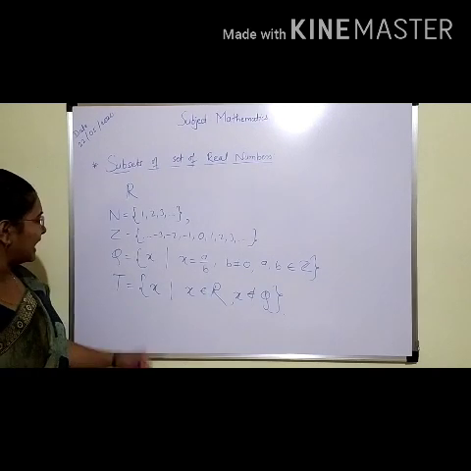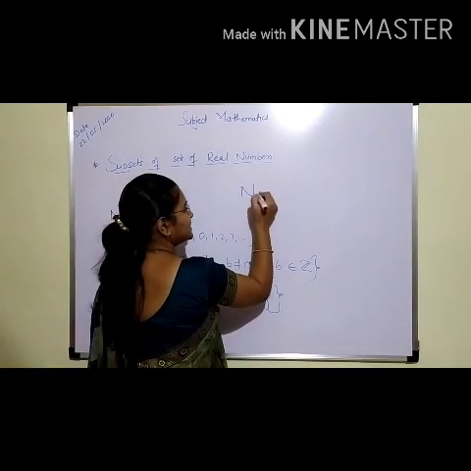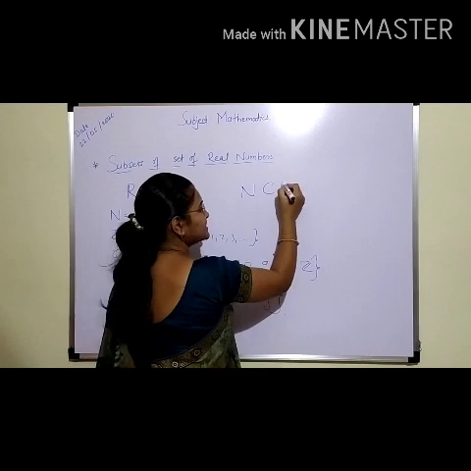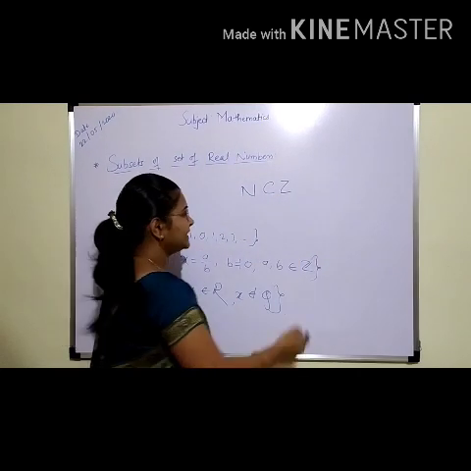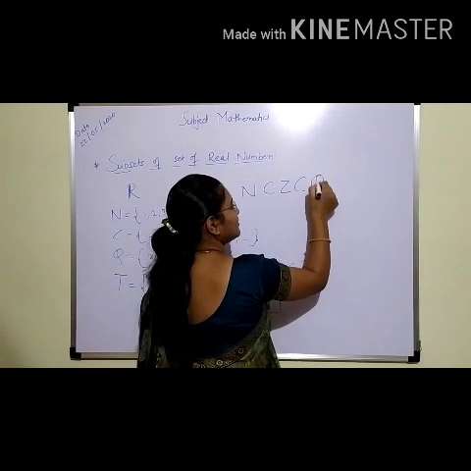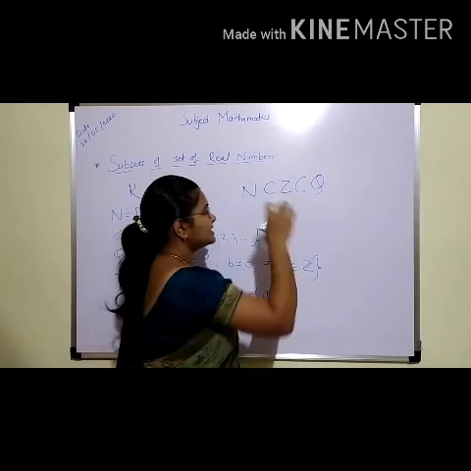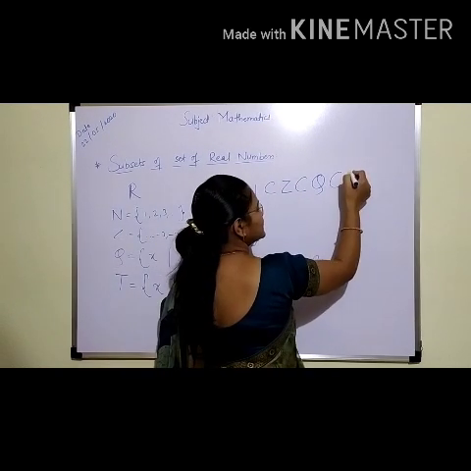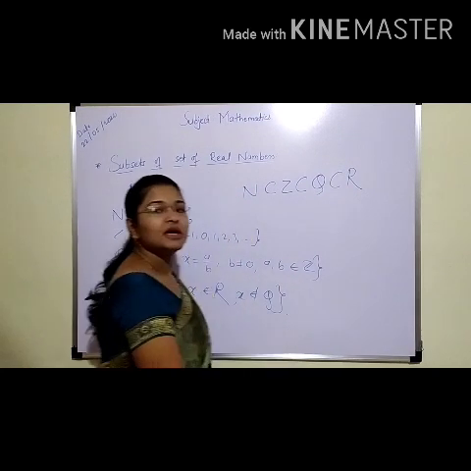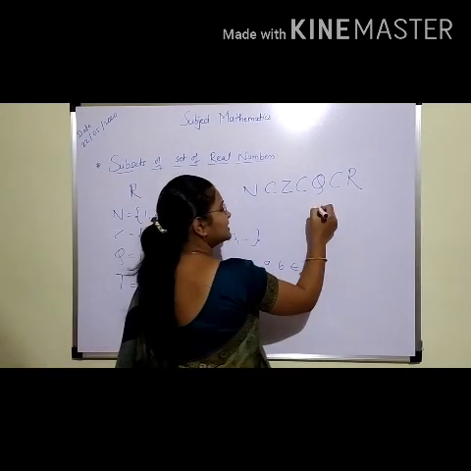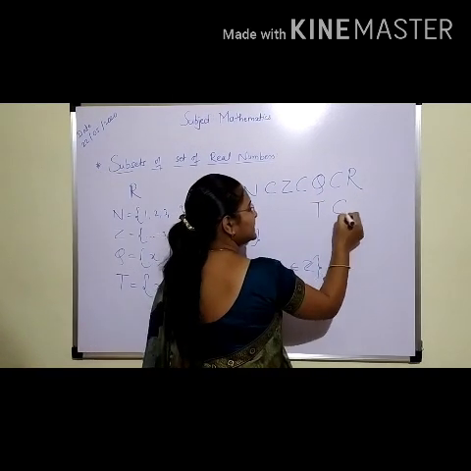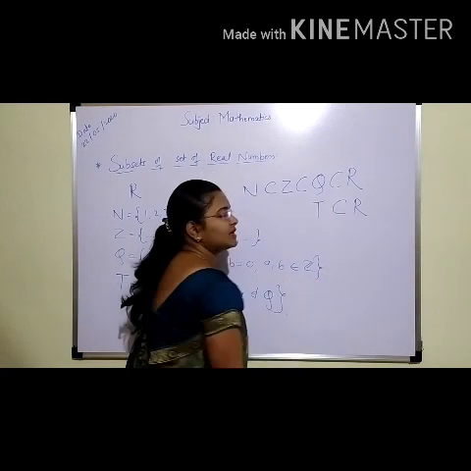Understood? So we have the set of natural numbers, a subset of the set of integers. Integers are a subset of the set of rational numbers, and the set of rational numbers is a subset of the set of real numbers. And one more set we have, the set of irrational numbers. It is also a subset of the set of real numbers.